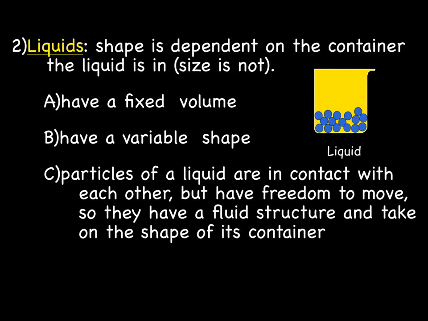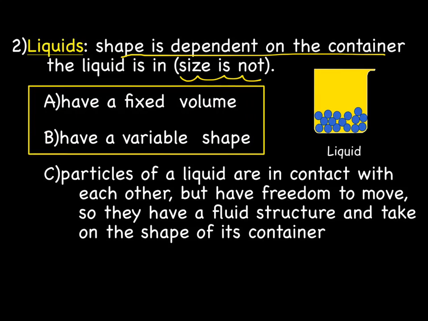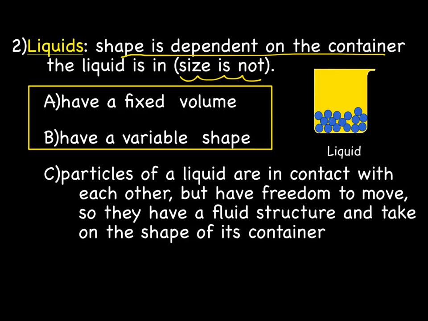Okay, state of matter number 2 is liquid. Liquids are slightly different than solids in that the shape of a liquid is dependent on the container the liquid is in, but the size or the volume of the liquid is not. Which means that liquids have a fixed volume but a variable shape. The volume is the amount of space something takes up, how much of it there is. So you can't change the volume of a liquid, but you can change the shape.